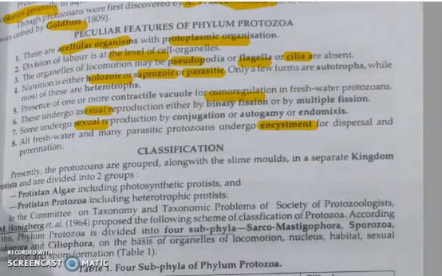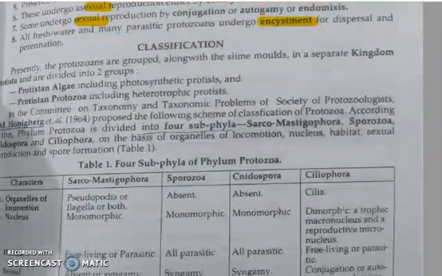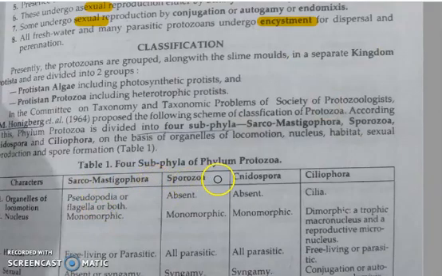So now we will start with the classification of protozoa. This phylum Protozoa is divided into four subphyla: Sarcomastigophora, Sporozoa, Cnidospora, and Coeliophora, mainly on the basis of organelles of locomotion, nucleus, habitat, reproduction mode, and spore formation.